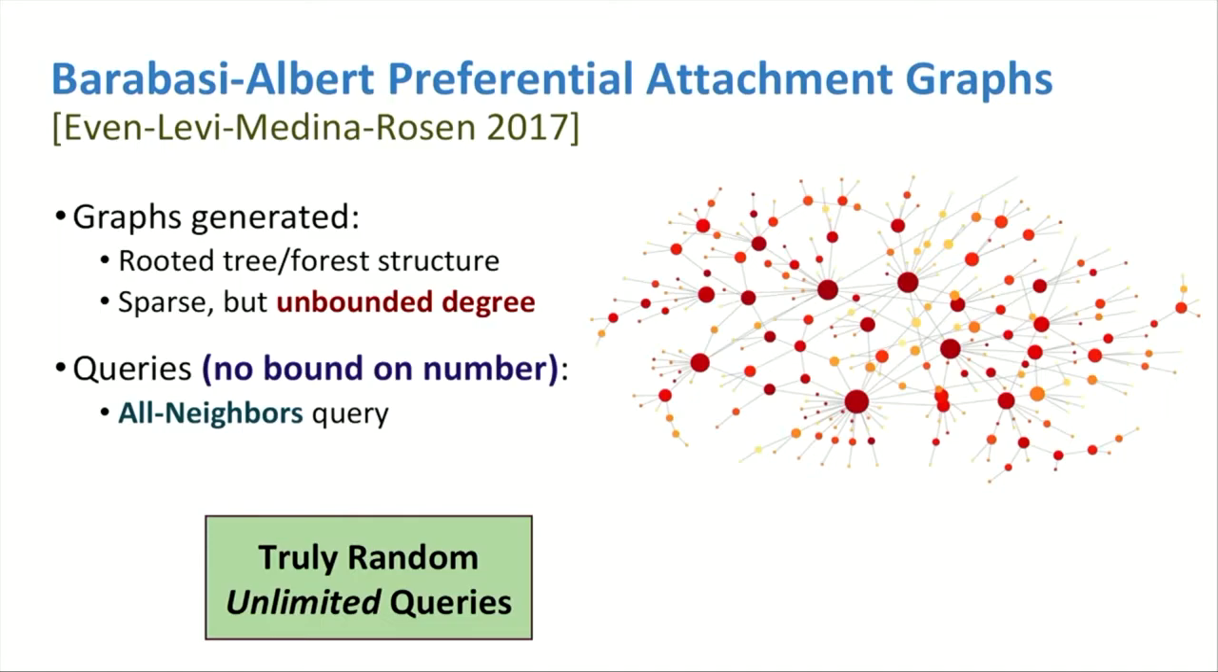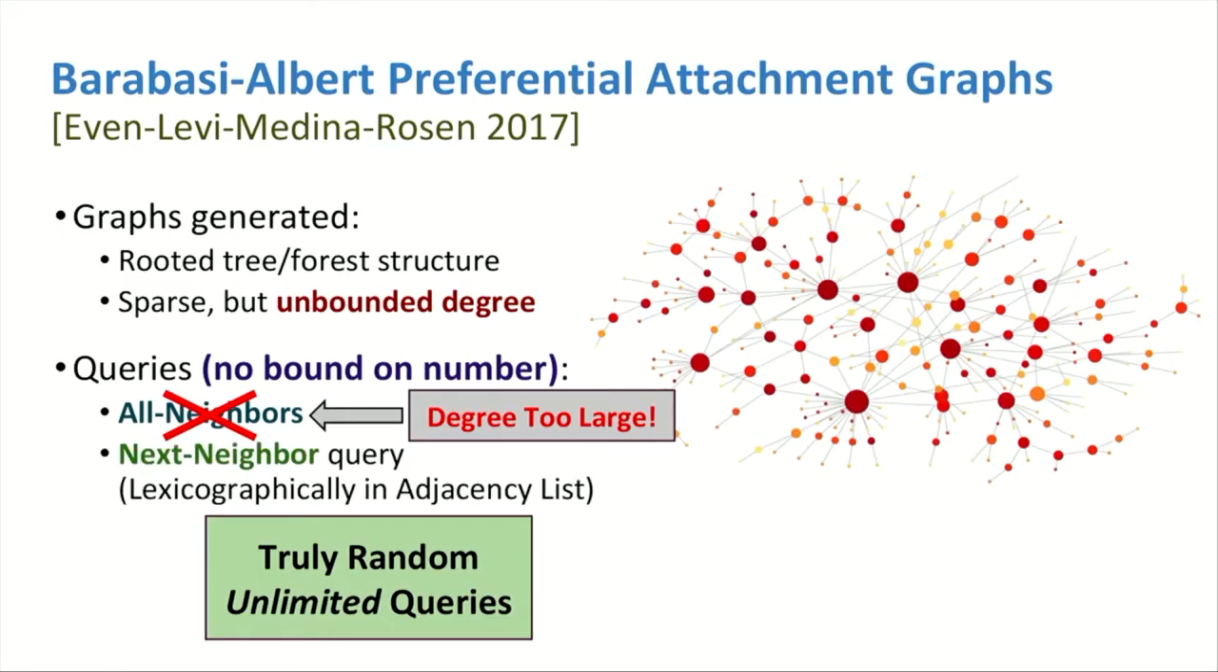Finally, the most immediate precursor to our work is an implementation of preferential attachment graphs by Even, Levi, Medina, and Rosen. These graphs have a rooted tree structure, and even though they're sparse, some vertices may have very high degree, which means that this all neighbors query is not good anymore because it would not be efficient. Instead, they introduce this next neighbor query, which is just an adjacency list query. And this framework is truly random, and they also allow unlimited queries, and this is the framework that we will be working under.